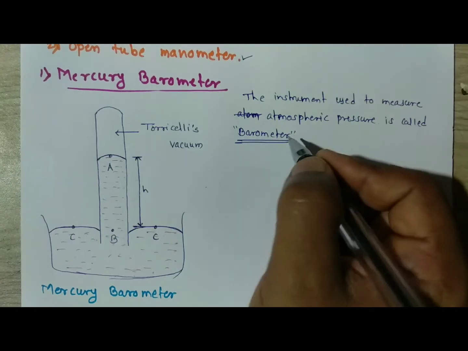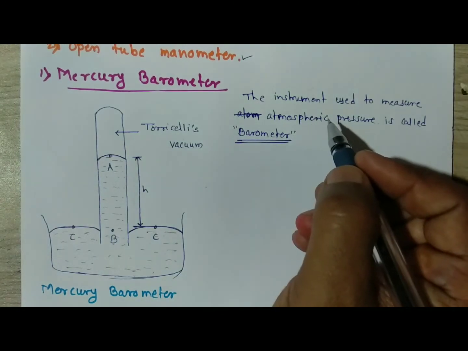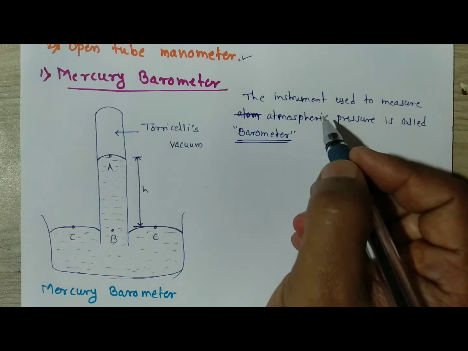That means the instrument which is particularly used to measure the atmospheric pressure.